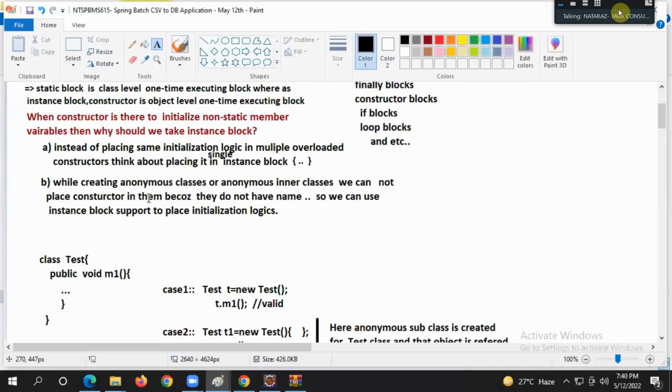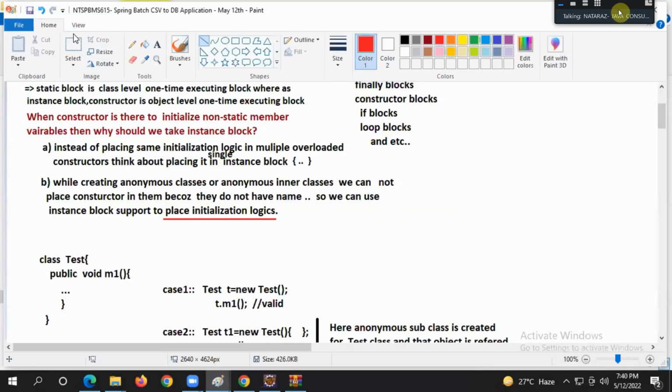No, because they don't have a name. So we can use an instance block to place the initialization logic, guys.